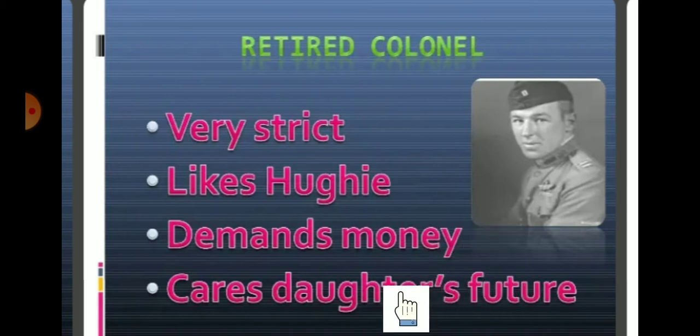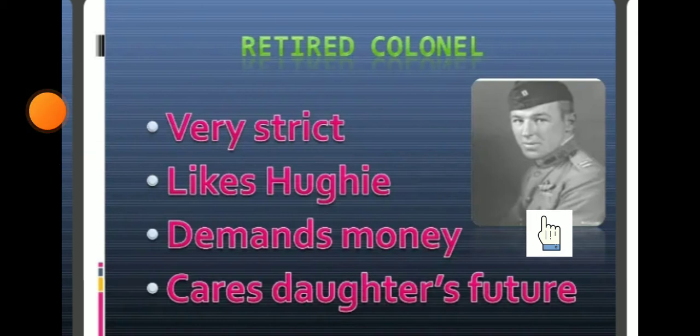Then he cares about his daughter's future. So he is a well planned person. After all, he is an army man, who looks at the future, past, and present, and they are very disciplined people in their life. So that's why he cares about his daughter's future. He wants his daughter's future to be bright and happy. So this is what he expects for his daughter's future. Understood? So these are all the characters of the retired colonel, the father of Laura.